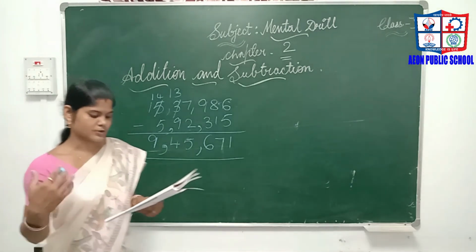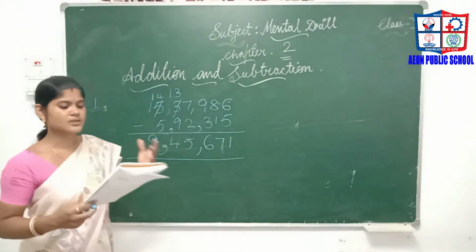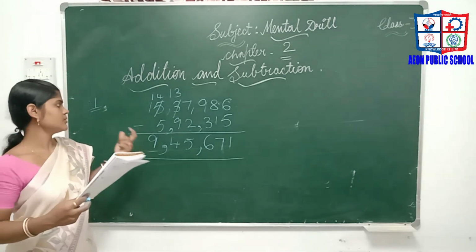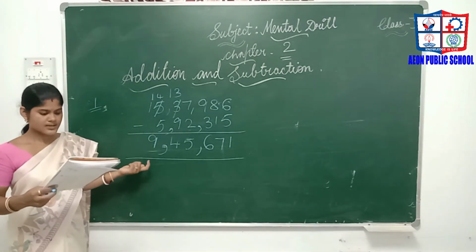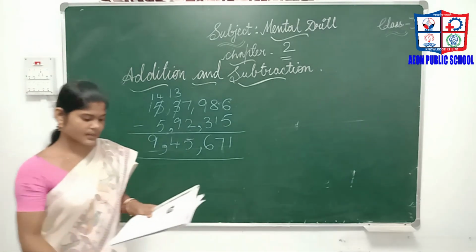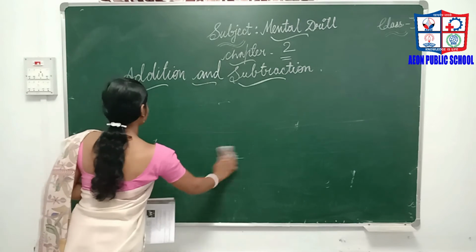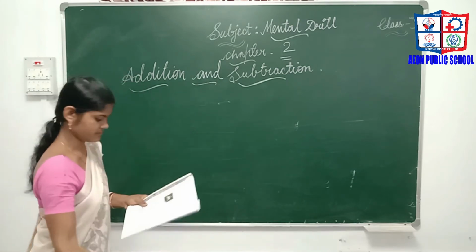So the remaining you have to do as homework, the same as this. Just read the question, understand it, find out what you have to do, and do the subtraction. Then I hope you all understood, and you are very clever students. You can do the homework.